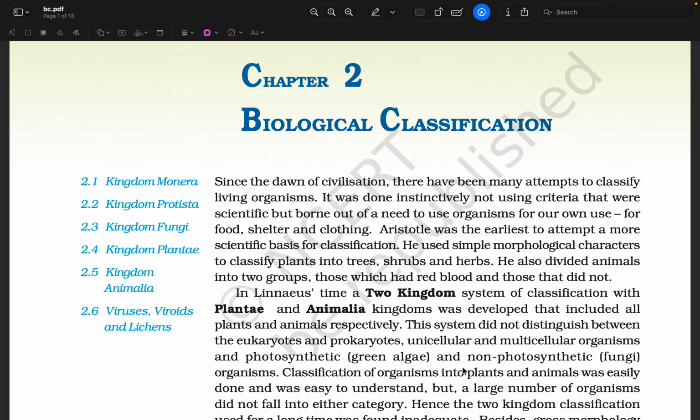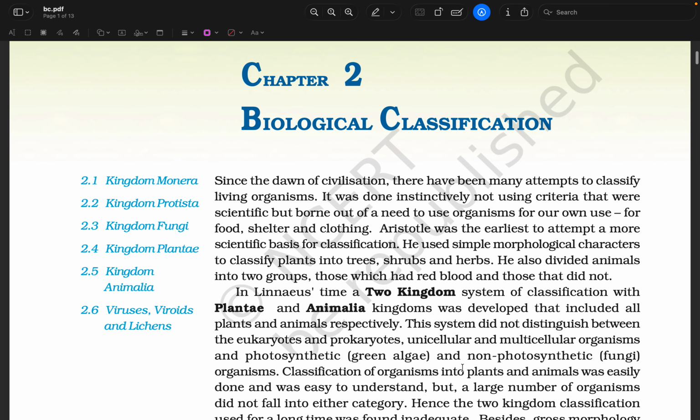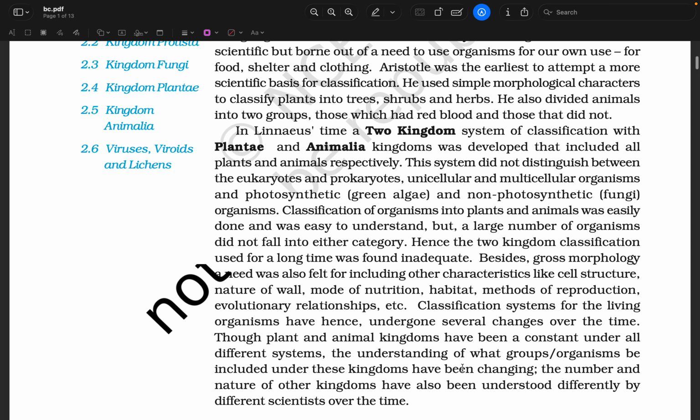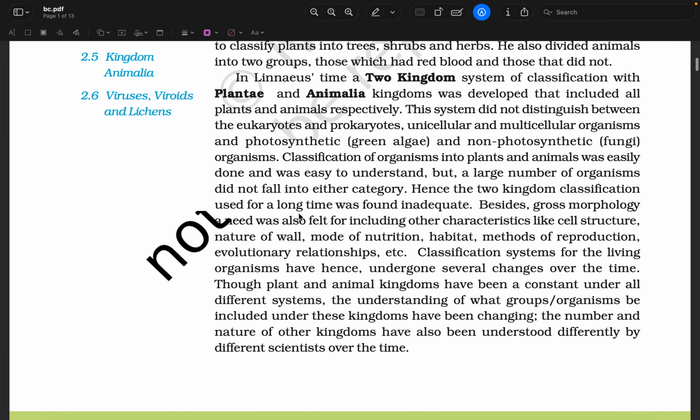Classification of organisms into plants and animals was easily done and was easy to understand, but a large number of organisms did not fall into either category. Hence, the two kingdom classification, though used for a long time, was found inadequate.